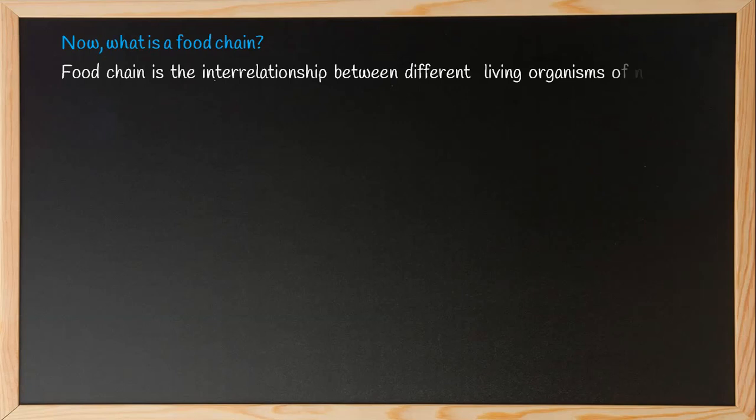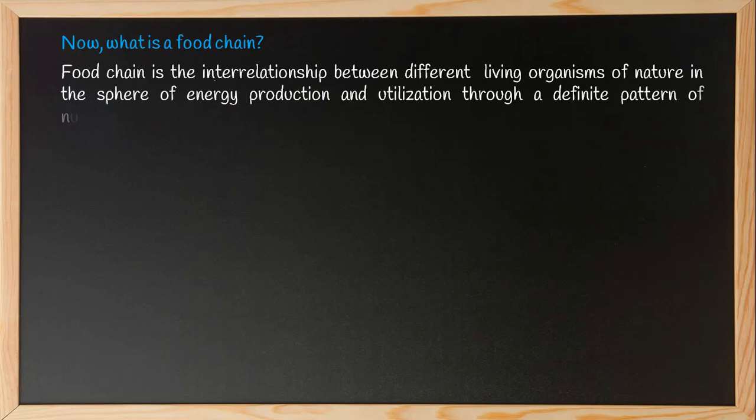Now, what is a food chain? Food chain is the interrelationship between different living organisms of nature in the sphere of energy production and utilization through a definite pattern of numerous stages of eating and being eaten up. Living beings, whether plants or animals, cannot live without food. So these interactions fall under a chain of systems which is known as the food chain.